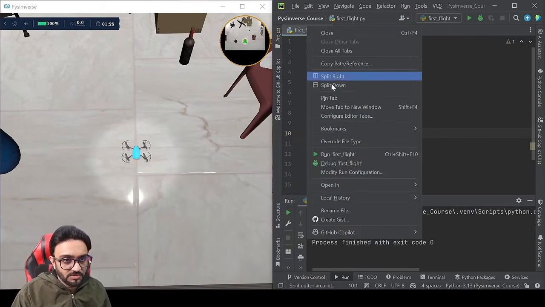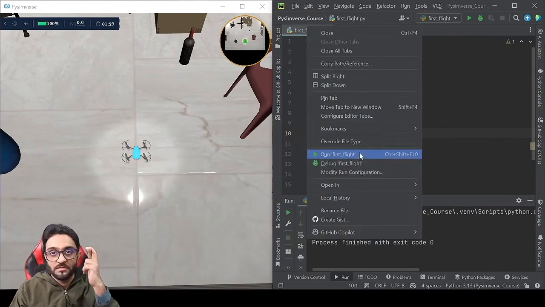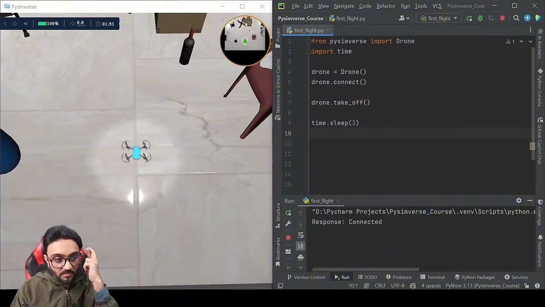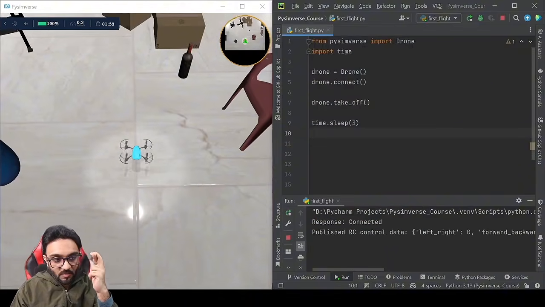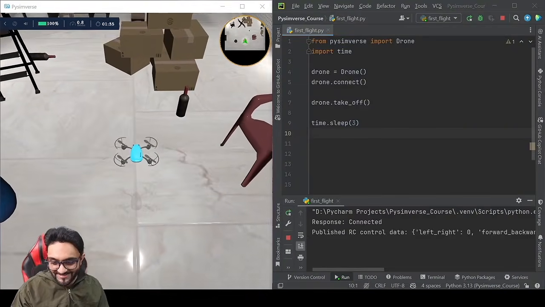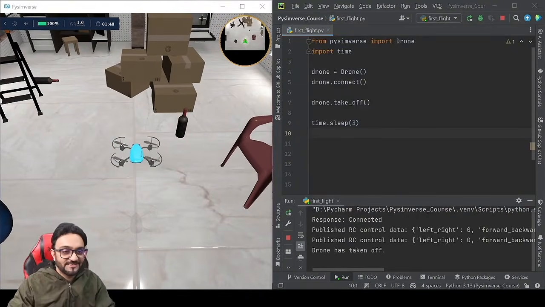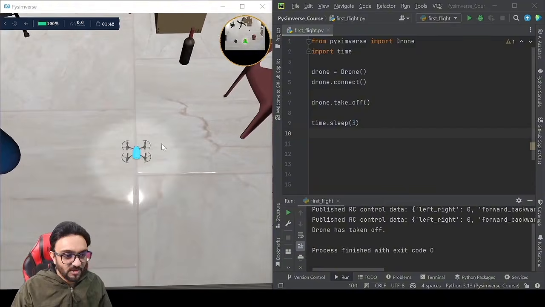So we are going to run our first simulation, so fingers crossed, and voila. There you go. So we have our first drone flight. Excellent. So after 3 seconds, as you can see, it turned off and it landed by itself.